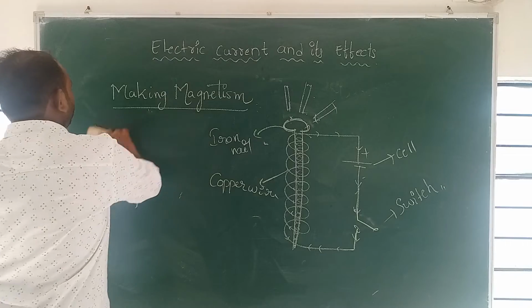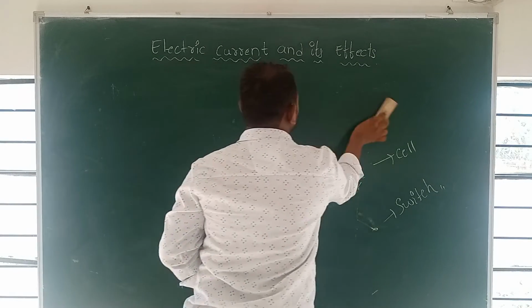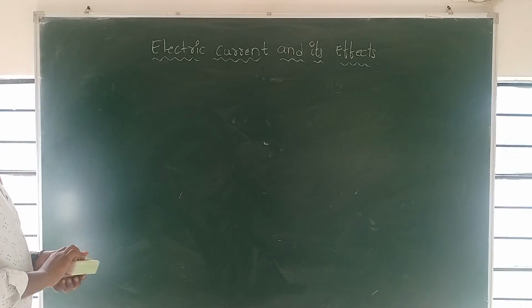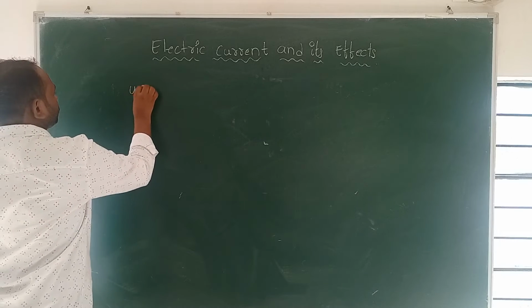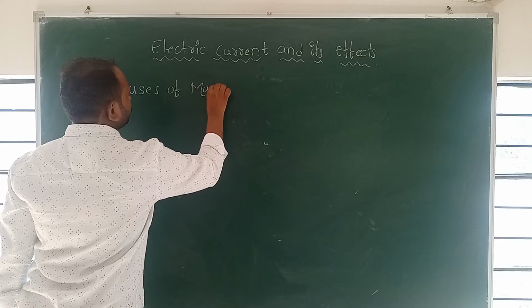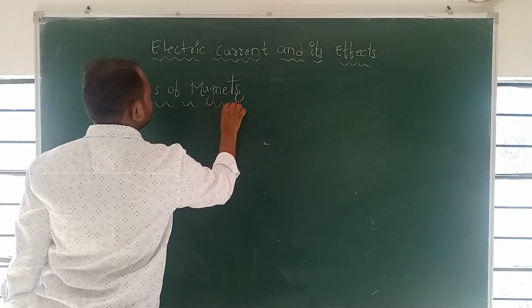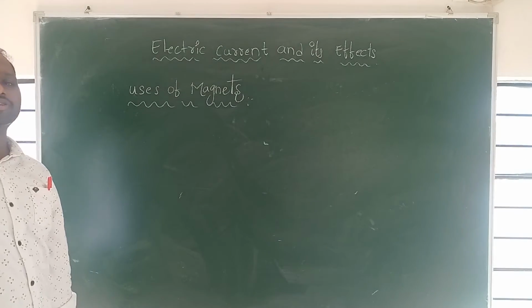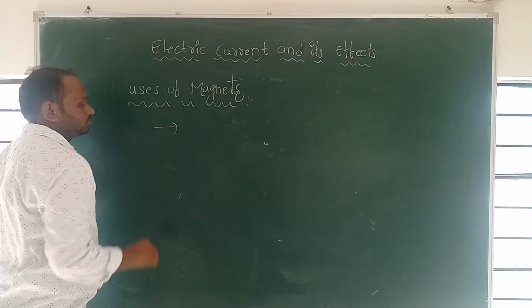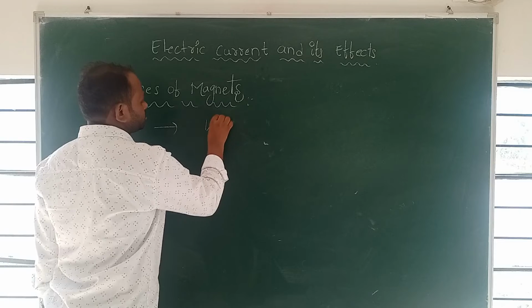Next I will explain uses of magnets. The ways we are using magnets: I will explain some instruments we use, like washing machines.